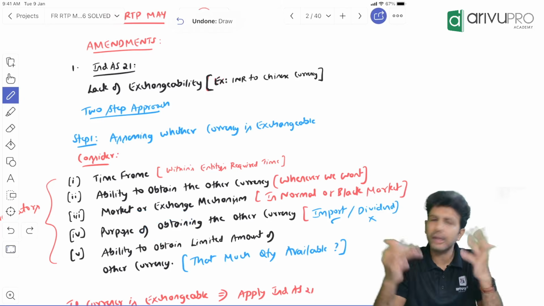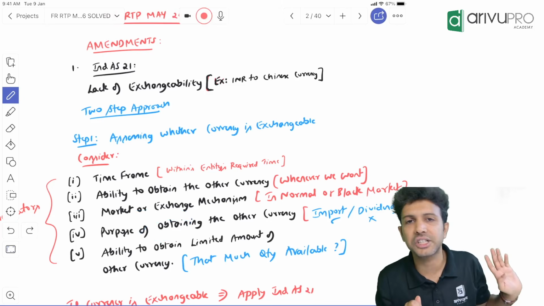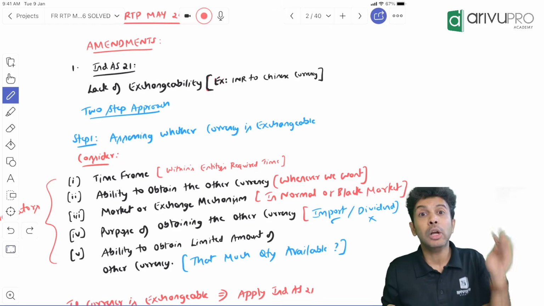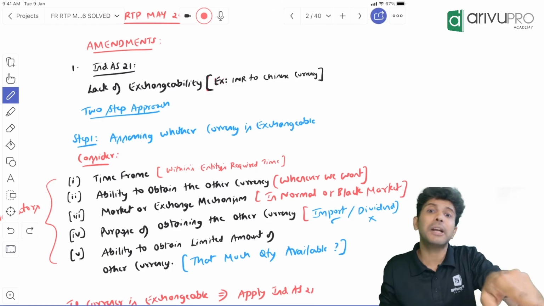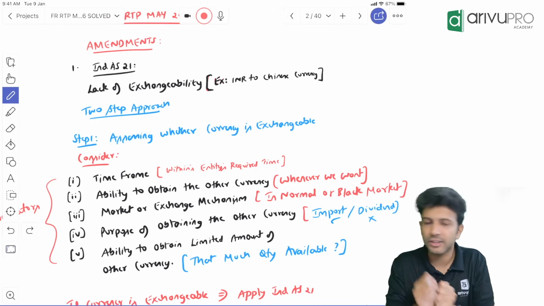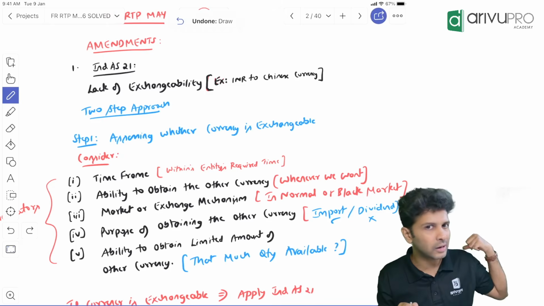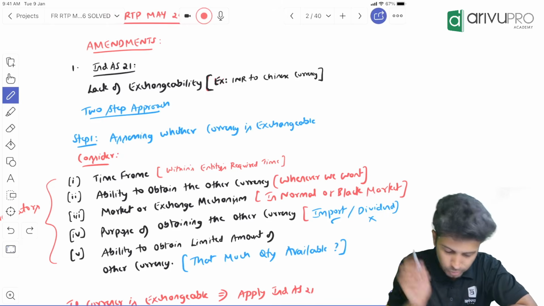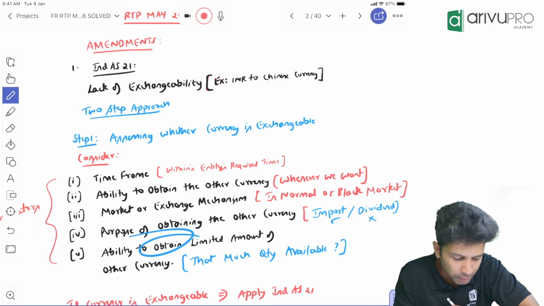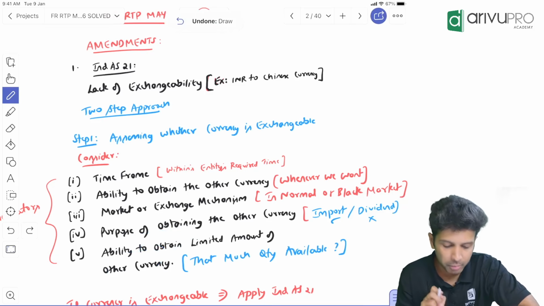If you are able to get it, awesome. Then currencies are exchangeable, so you don't have to do anything. For whatever purpose you want, for that purpose, if you are not able to get the currency, then we say currencies are not exchangeable. If it is not exchangeable, what to do? I'll tell you in the next step. Okay, this is one. Next one is ability to obtain the limited amount of other currency.